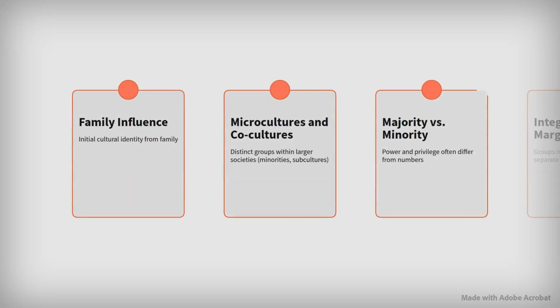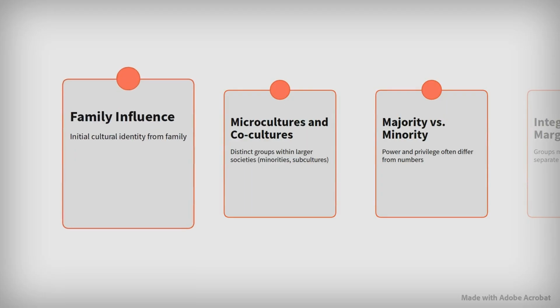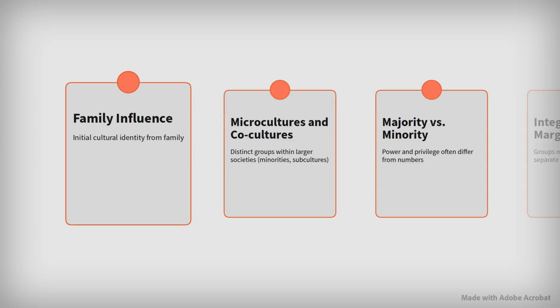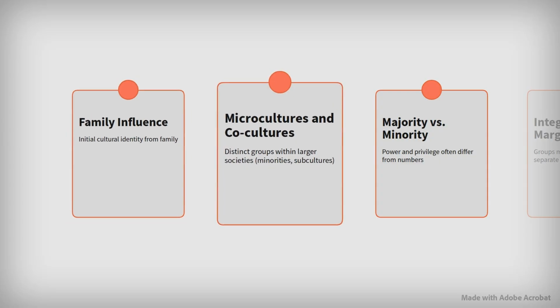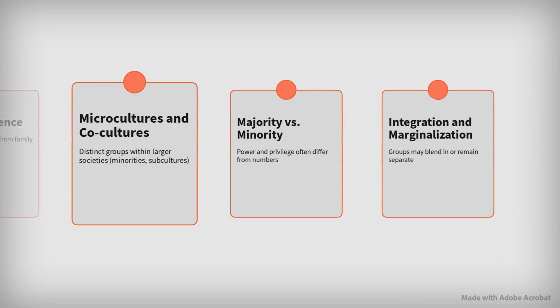Let's look at how cultural identity is shaped by family, microcultures, and the balance between integration and marginalization. Family influence gives us our first cultural identity, setting the foundation for our values and beliefs. Microcultures and co-cultures are distinct groups within larger societies, such as minorities or subcultures, each with unique characteristics.